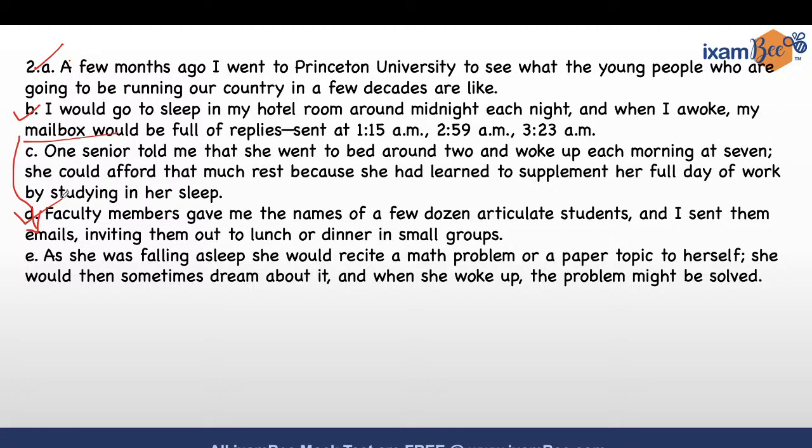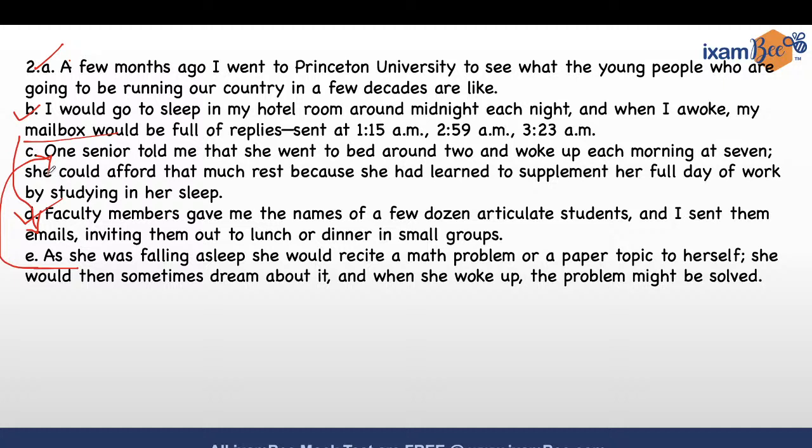As she was falling asleep. Now, she here refers to the senior. So, obviously, C and E would come after each other. They would be a pair, right? Because the link has been established. Remember, connect the dots. You have to connect the dots, right?